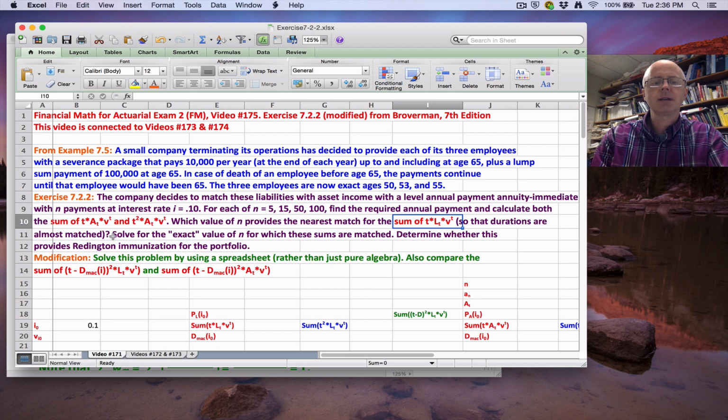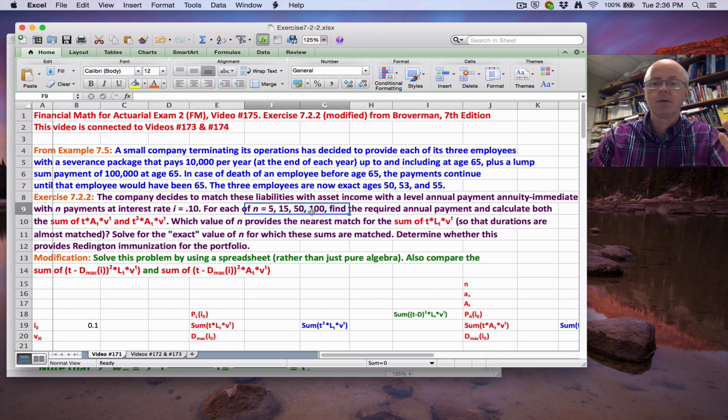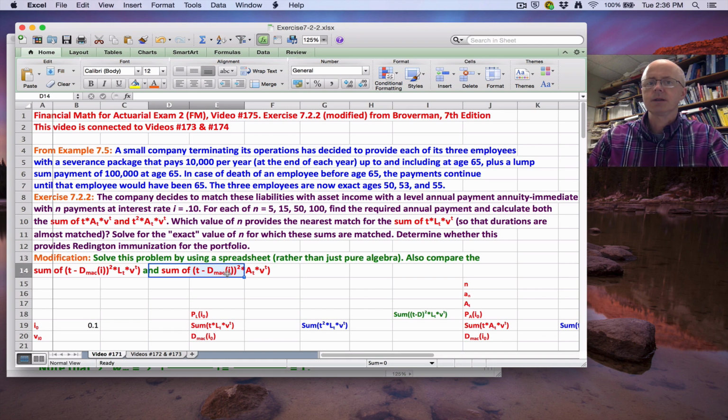But then the directions also say to solve for the quote-unquote exact value of n. I added the quotes, by the way, where these sums are matched. Is there some other value of n that's not one of these four, where these sums are even more closely matched? Determine whether this provides Redington immunization for the portfolio. And my modification is to also solve this problem with a spreadsheet rather than just pure algebra. And I also want to compare something else, some sums that we talked about in the last video, okay, or two.